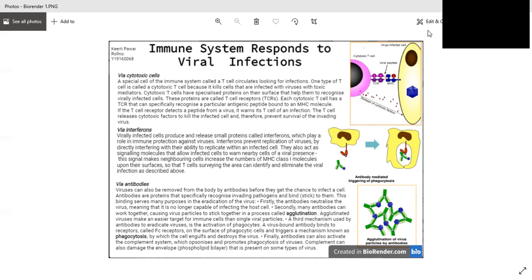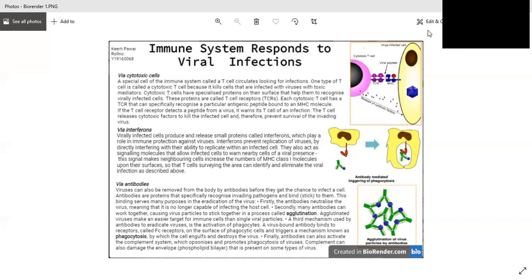Each cytotoxic T cell has a TCR that can specifically recognize a particular antigenic peptide bound to an MHC molecule. If the T cell receptor detects a peptide from a virus, it warns its T cell of an infection. The T cell releases cytotoxic factors to kill the infected cell and therefore prevent survival of the invading virus.